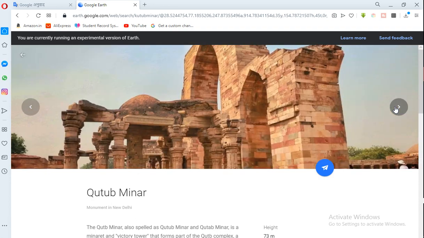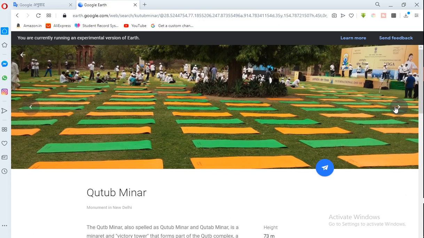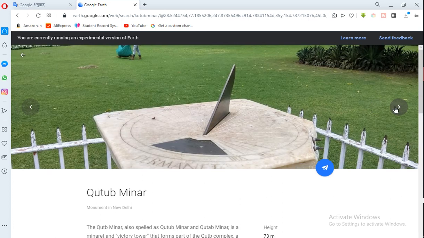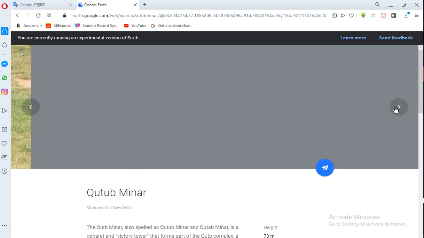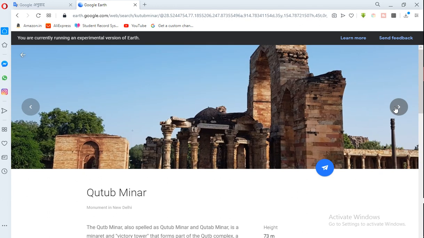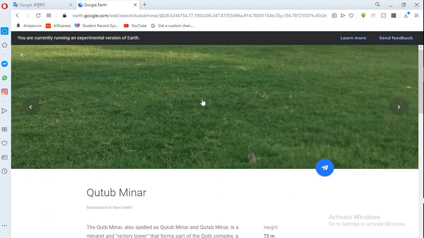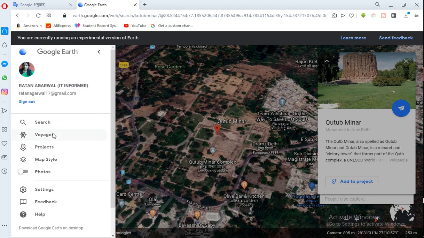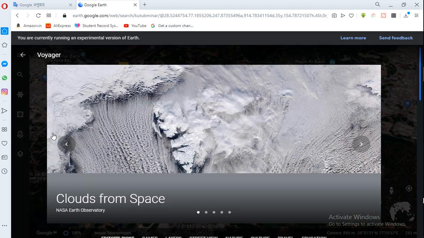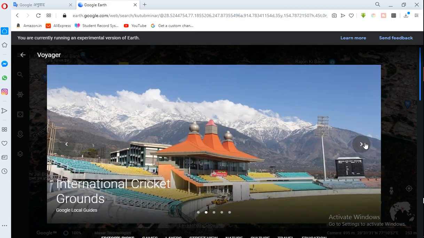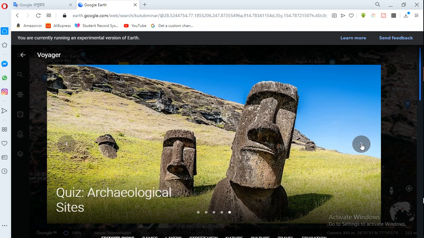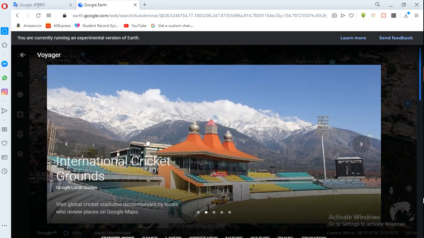You can search a place which you cannot go to in reality. You can see here. I am searching all these things like that. Clear? And then Voyager. Clouds from space. How you will see from space. It will show you all these things.